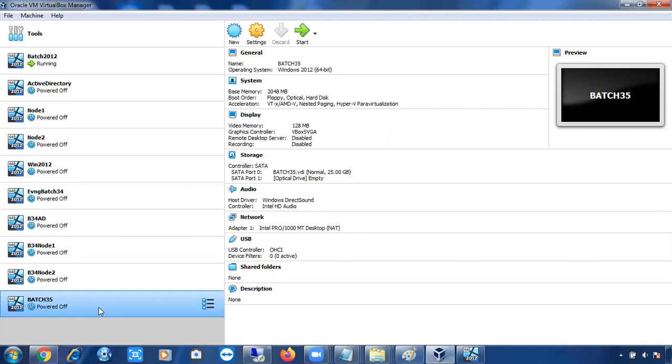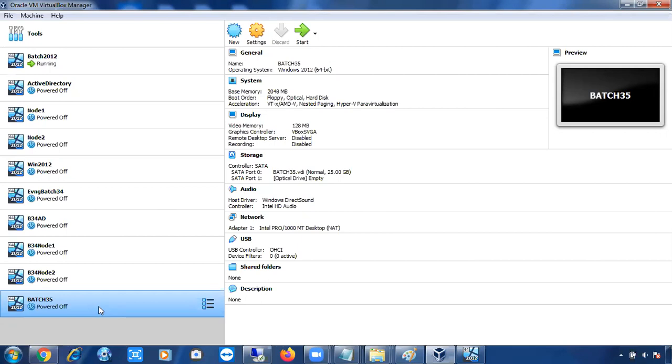Now we have to install the operating system. So how can we install it? What operating system are we going to install? We are going to install Windows Server 2012 R2. So how can we install? I'm going to provide the software. Once you get the software, Windows Server 2012 and all.